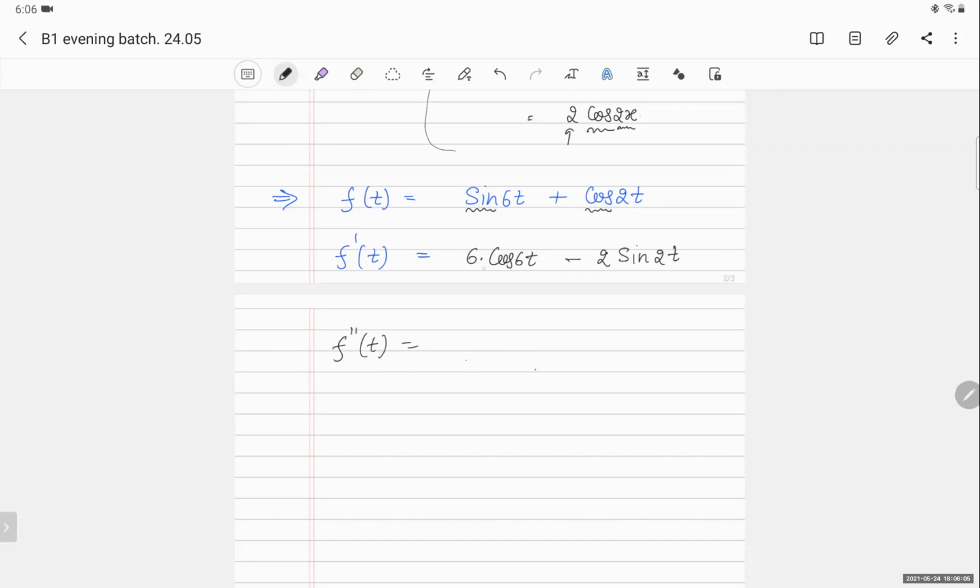So see, this 6 will be here only. Now, this function, ये क्या बन जाएगा? Cos का क्या बन जाएगा? Minus sin 6t, and again 6 will come out. Minus 2. Sin का क्या बन जाएगा? Cos 2t, and again 2. So the answer will become minus 36 sin 6t minus 4 cos 2t, and so on. Sir, done. Yes, done, sir.